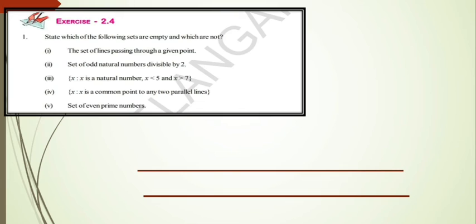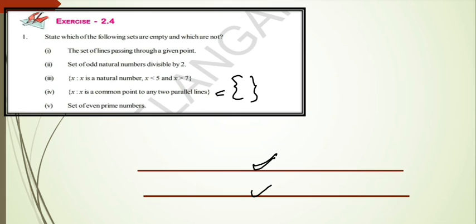Is it possible? No. So it is not possible for these two lines to meet, so we can't get any common point. That means this set also contains no elements, no points are common to these two lines. These two are parallel lines, so parallel lines never meet at a point. Therefore, this is an empty set. Like this we have to write.